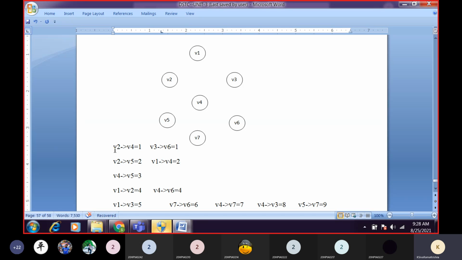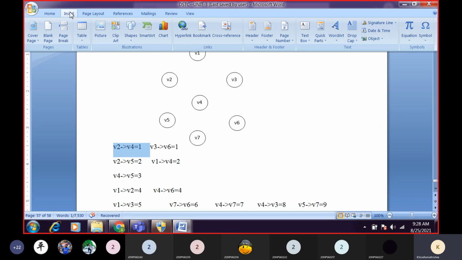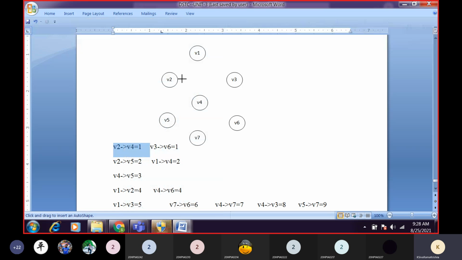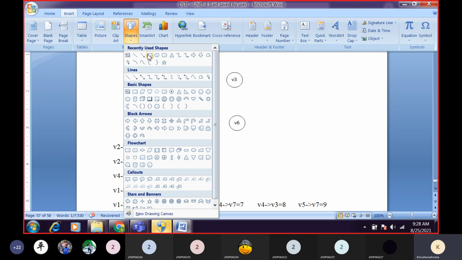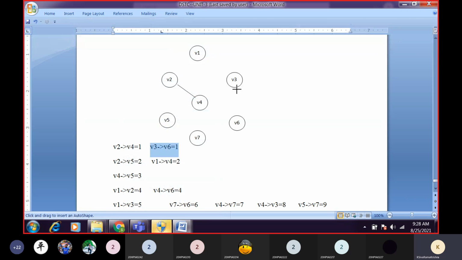So now, out of them, which has less weight? V2 to V4. So first I will connect V2 and V4 with a line. So V2 to V4, this is the first edge. What is the second one which has less weight? V3 to V6. So now I will connect that one, that is V3 to V6.